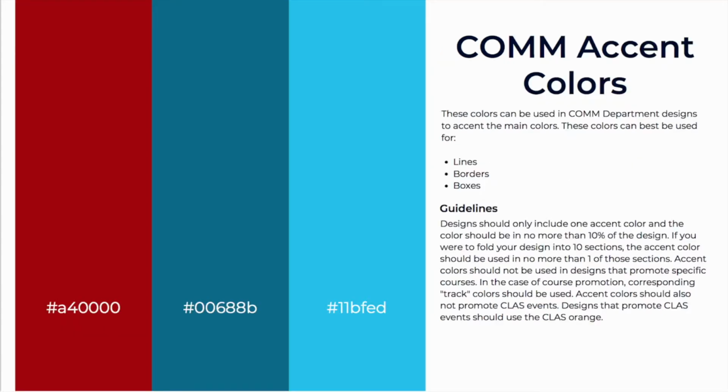Calm accent colors are complementary colors that can be used in designs. These colors can be used in smaller elements of design such as lines, borders, and boxes. These colors are to be used with large element colors in designs, and only one calm accent color should be used in a design. When using calm accent colors, they should be used only in smaller elements and should only be used in 10% or less of the design.